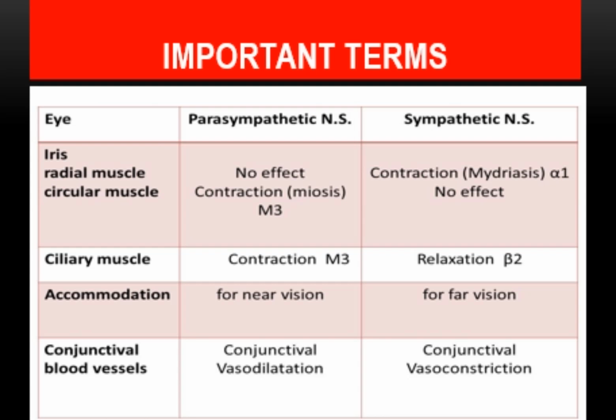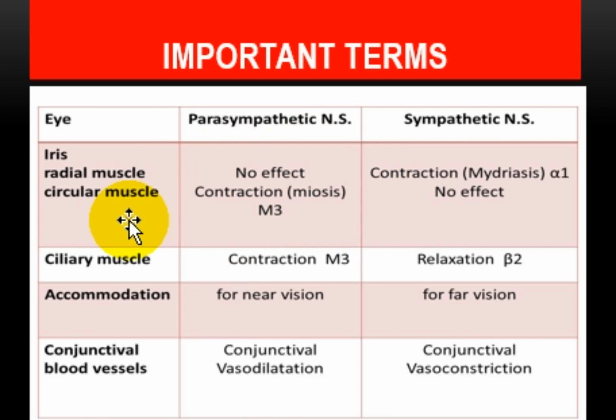So if we summarize it, we have the eye and we have the iris, which contains radial muscles and circular muscles. The iris has two types of muscles which control the pupil size, and radial muscles have no parasympathetic nervous system innervation. Radial muscles have only alpha 1 receptors, which are responsible for the contraction, and they lead to mydriasis. So in radial muscles you should remember that there is no parasympathetic nervous system innervation.